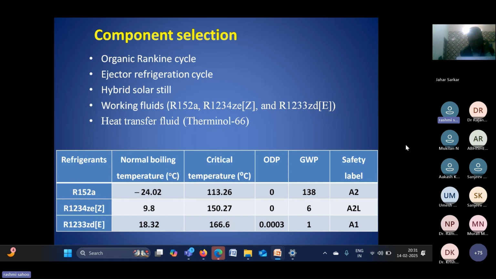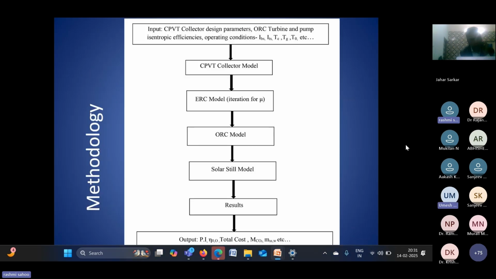So these are some promising refrigerants, and this is the modeling part. We have to separately model the CPVT, and then the ERC and WRC models, and then the solar still model. All of them we have to club together to get the consolidated result based on the different environmental conditions and the solar radiation.